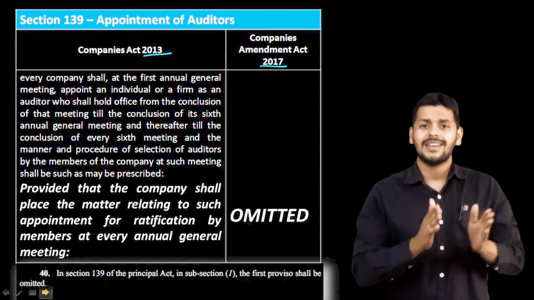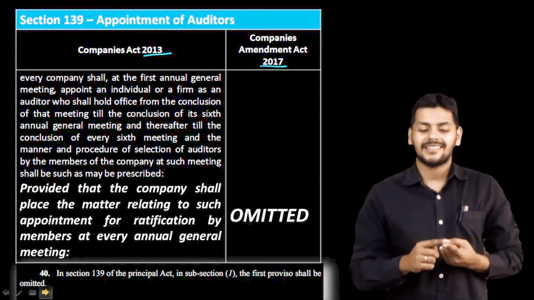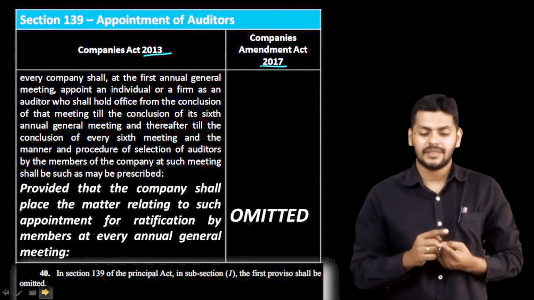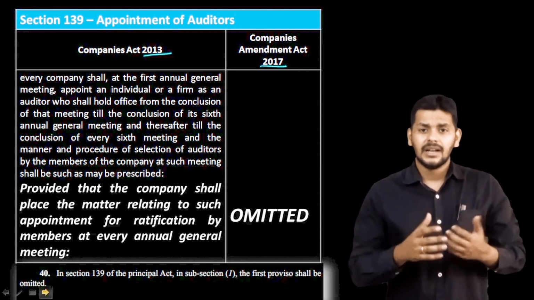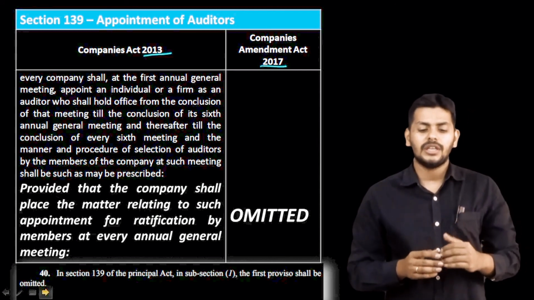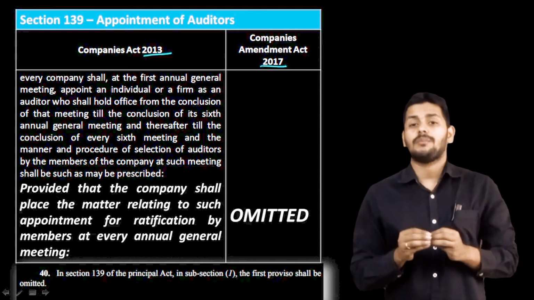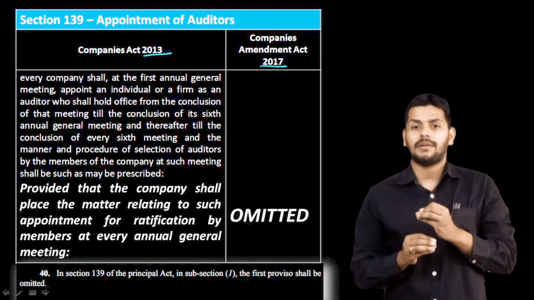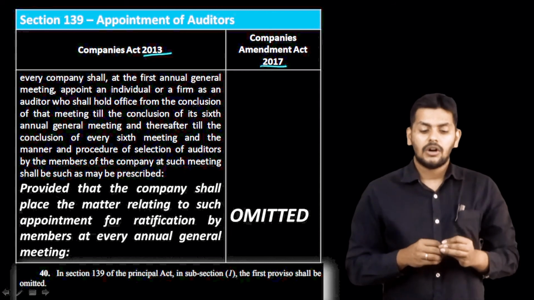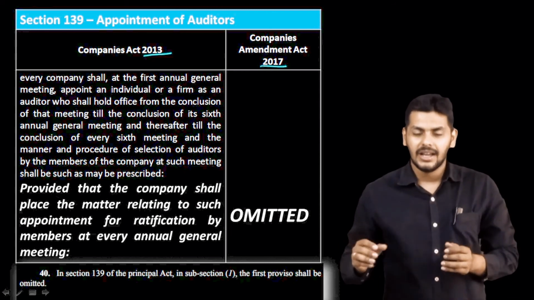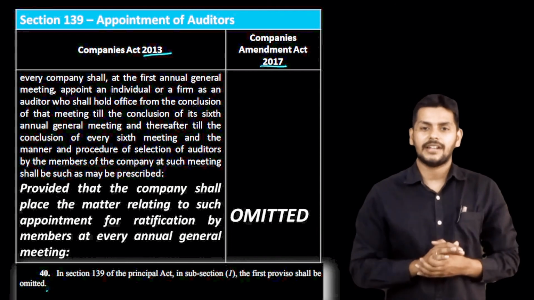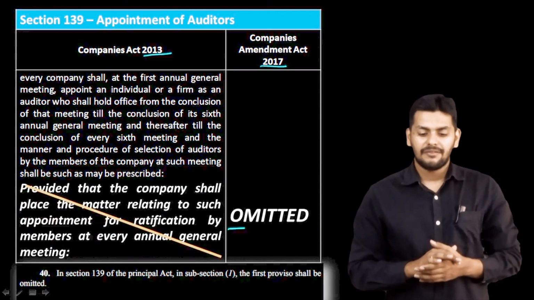You know this provision. But what you also know is that at the 2nd, 3rd, 4th and 5th AGMs, you have to ratify the particular appointment. But right now, if you see, the proviso that the company shall place the matter relating to the appointment of the auditor for ratification has been omitted. So there's no ratification right now in the 2nd, 3rd, 4th and 5th AGMs.